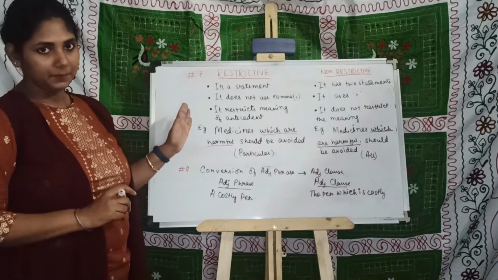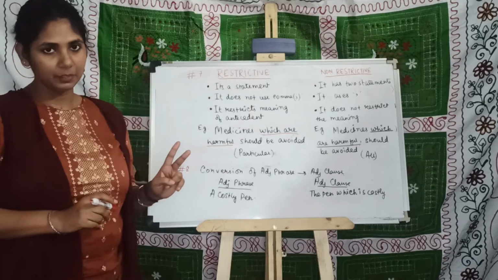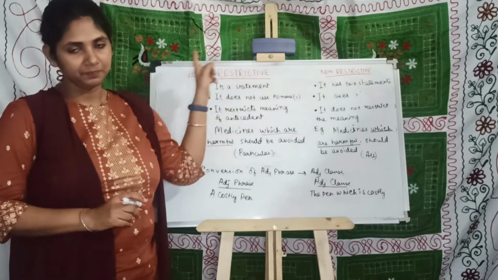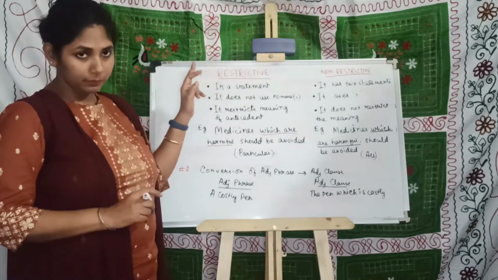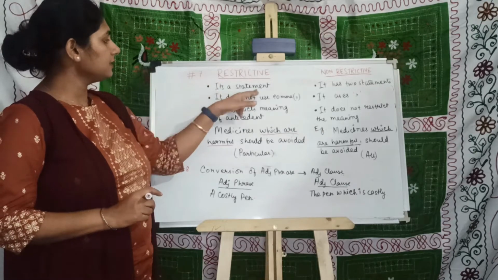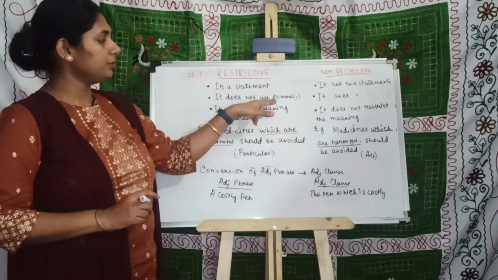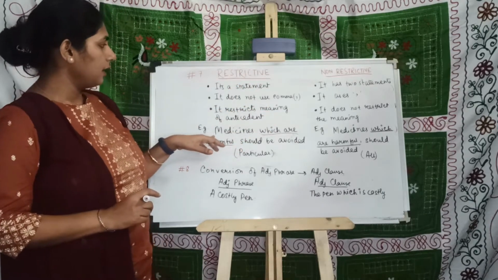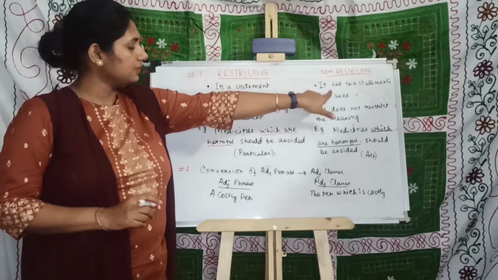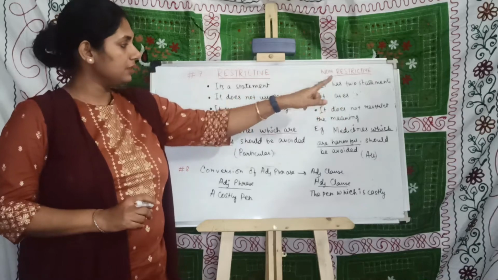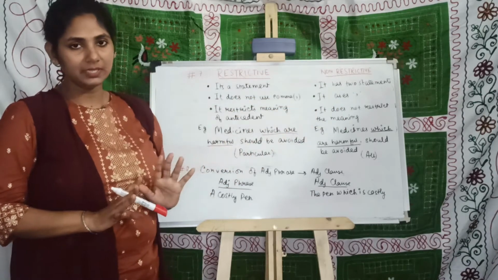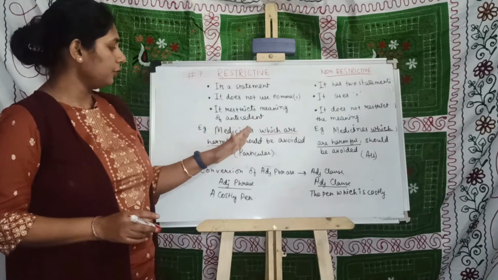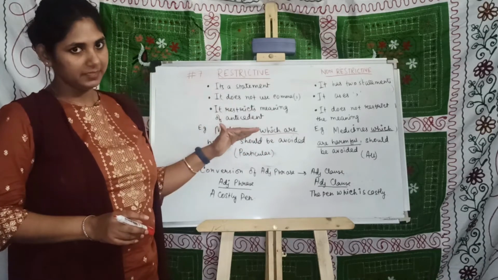Fact number 7. There are two types of relative clause. One is restrictive and the other is non-restrictive. A restrictive relative clause is a single statement, it does not use any comma and it restricts the meaning of the antecedent. And a non-restrictive relative clause has two statements, it uses a comma and it does not restrict any meaning. For example, medicines which are harmful should be avoided. It is a relative clause.